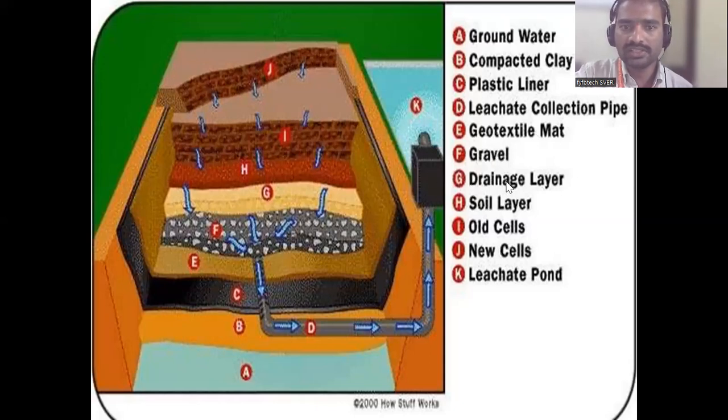G is the drainage layer. H is the soil layer. Next, I is the old cell. J is the new cell. K is the leachate pond. See, whatever you are filling, all the waste is here. Over that, again you are filling, so this one becomes older material and this will become newer material. J is new material. Are you concentrating on the screen?